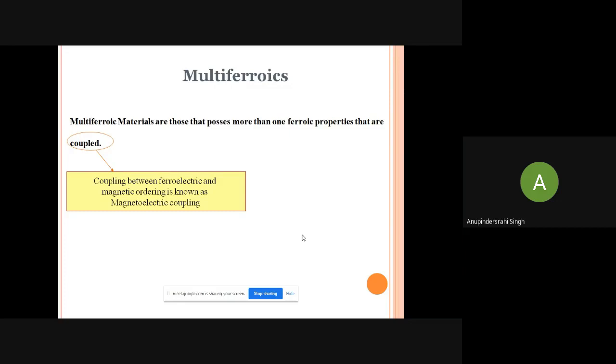This is one of the couplings. And if ferroelasticity and ferroelectricity are there, then it is called piezoelectricity, and there is electrostriction. So many properties, many device applications, many phenomena are present there.